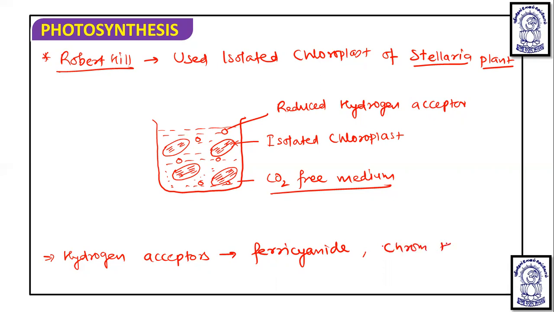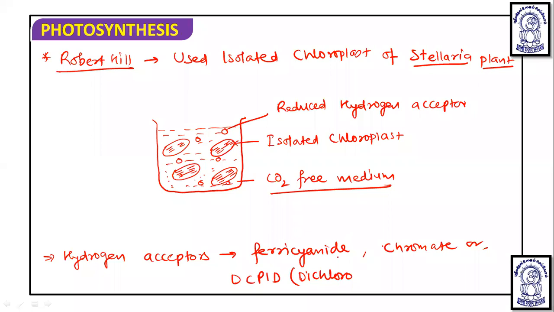or DCPIP can be used. DCPIP is dichlorophenol indophenol.